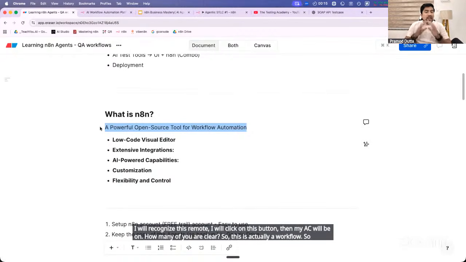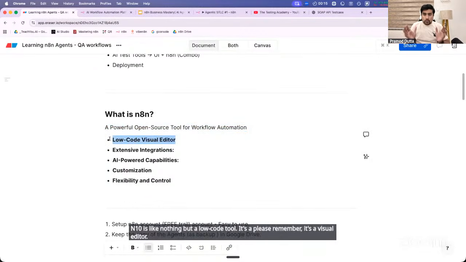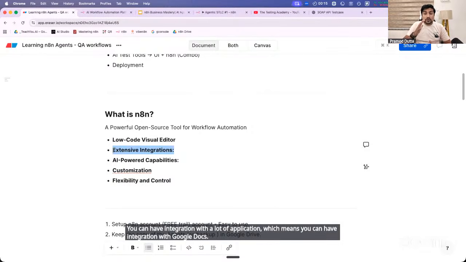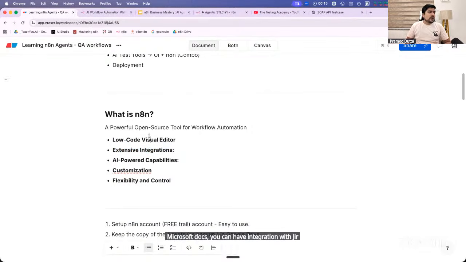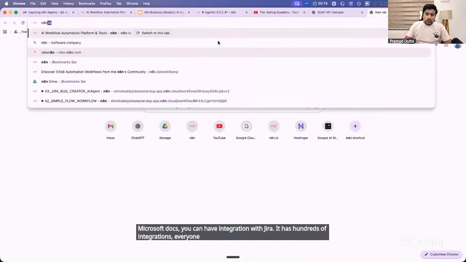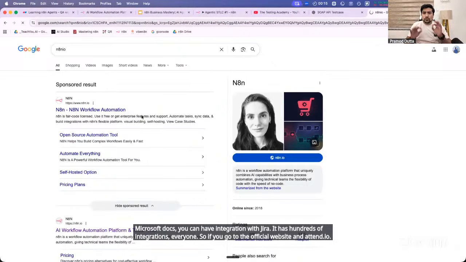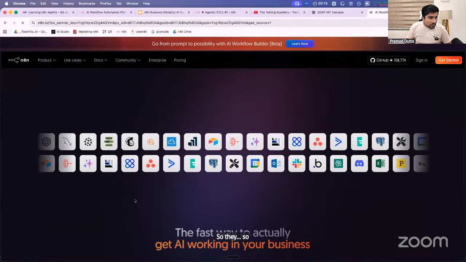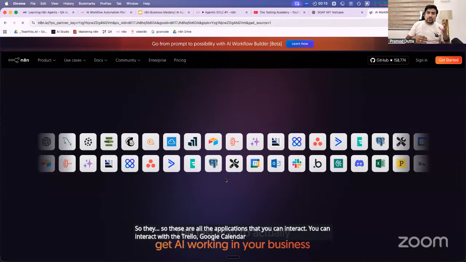Similarly, n8n is nothing but a low code tool. Please remember, it's a visual editor, a low code tool, which has integrations with a lot of applications. You can integrate with Google Docs, Microsoft Docs, Jira. It has hundreds of integrations, everyone. If you go to the official website n8n.io, you will see they have more than 1,000 integrations now. These are all the applications that you can interact with: Trello, Google Calendar, Microsoft Hotmail, even Discord and everything.